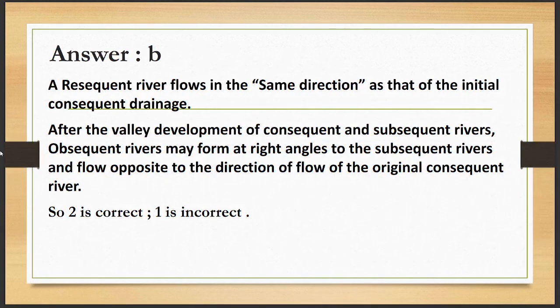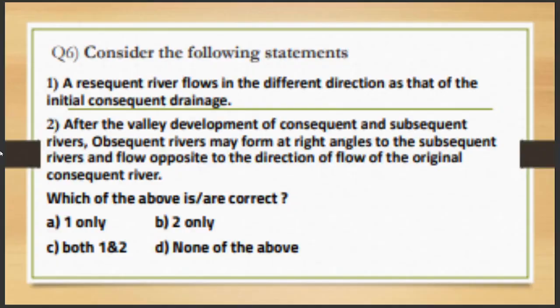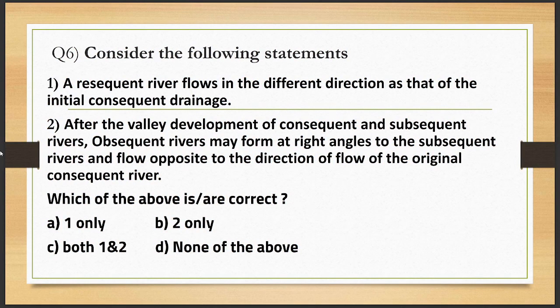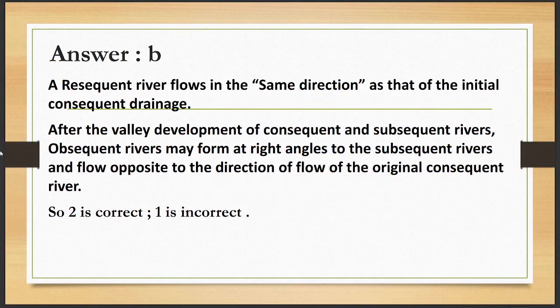So correct answer is B. Second statement is absolutely correct. First is incorrect because a subsequent river flows in the same direction, not in a different direction as that of initial consequent drainage. So that's why first is incorrect. Second is absolutely correct. Different direction is not right. It is in the same direction.